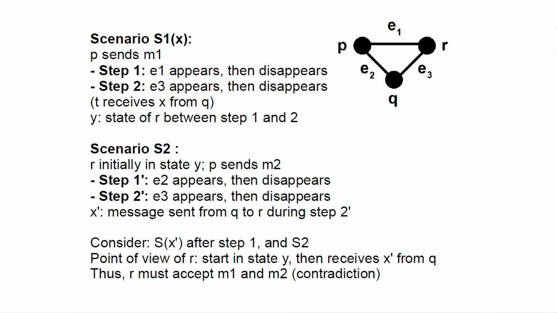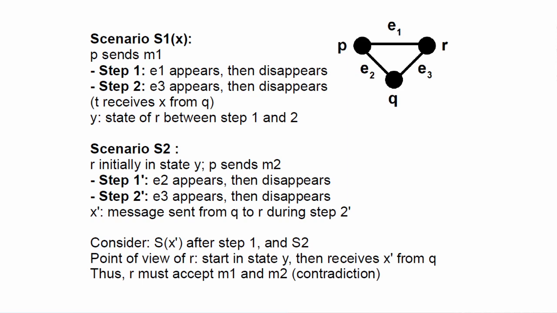And therefore, the communication channel between Q and R can initially contain anything. So in this scenario, as edge E1 appears, there exists a dynamic path from P to R, and therefore, as the algorithm supposedly solves the problem, then R eventually accepts M1.